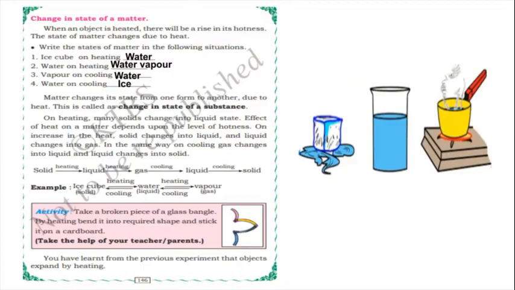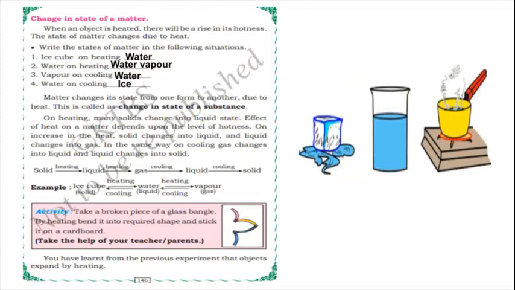Yes, no, children? So if you heat the solid, it will become liquid. Again, if you heat the liquid, as shown in the figure, it will become gas. For example, in the case of water, after heating, it will become water vapor. Yes, no?